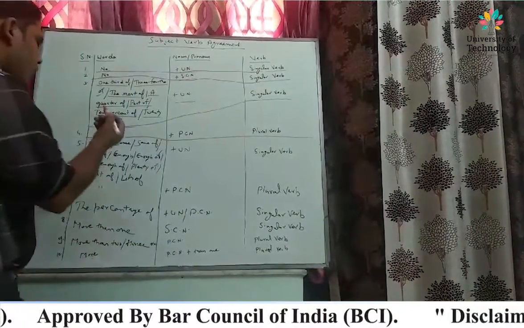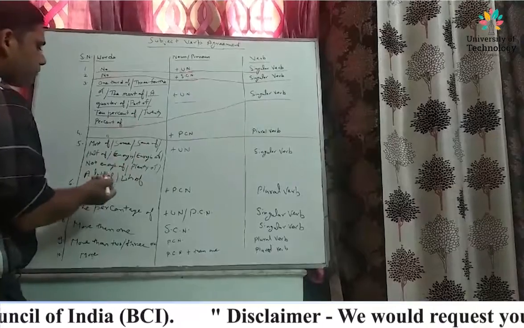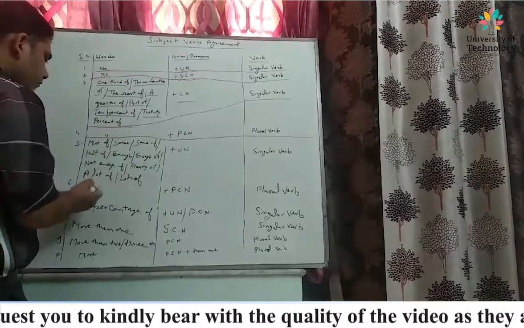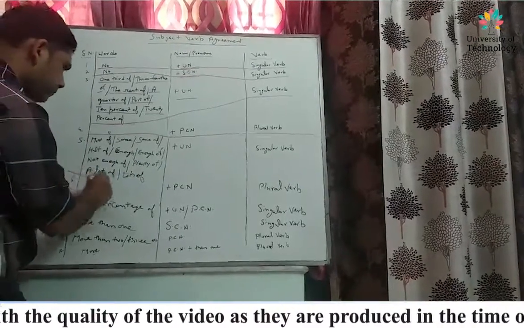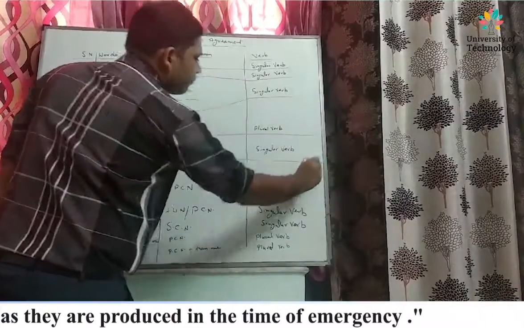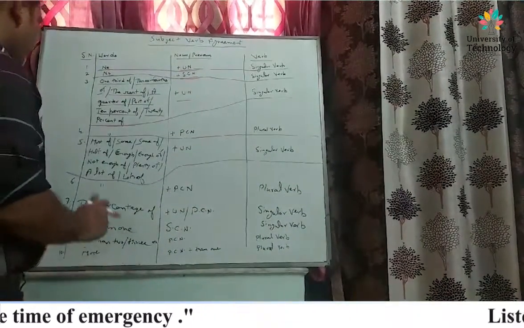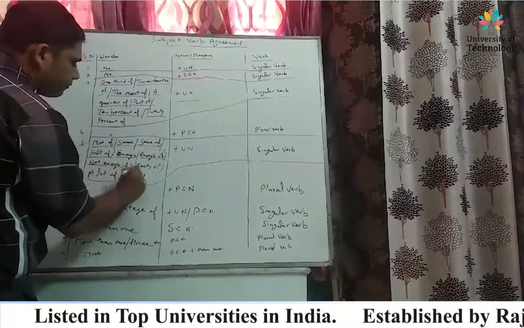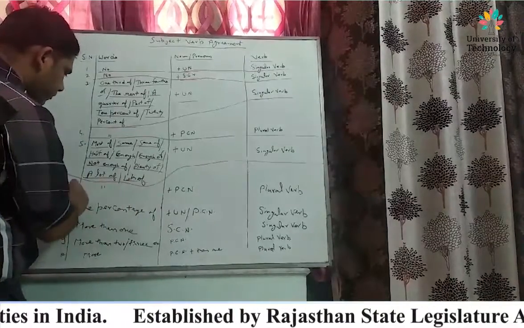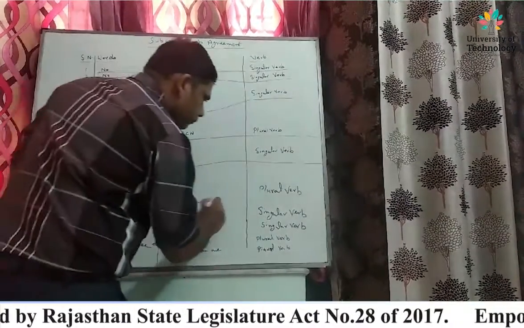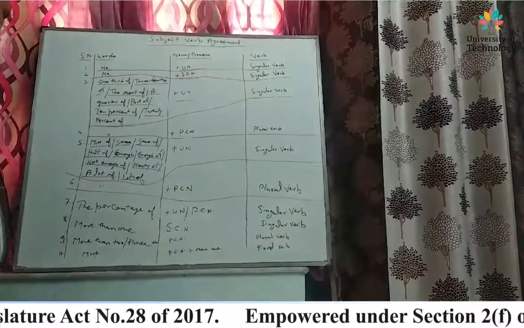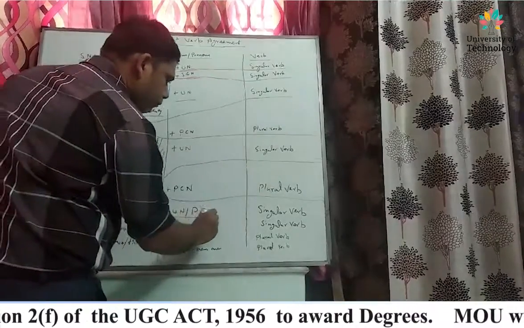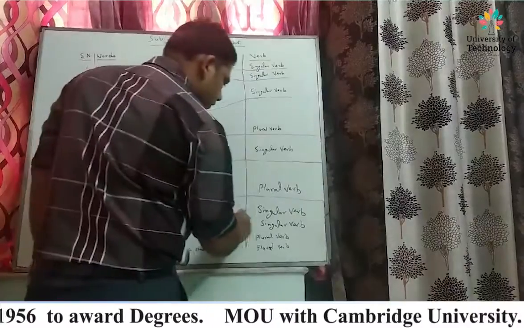Next, most of, some of, half of, enough of, not enough of, plenty of, a lot of, lots of, uncountable noun, singular verb. Next, most of, some of, half of, enough of, not enough of, plenty of, a lot of, lots of, plural countable noun, plural verb. Next, the percentage of, uncountable noun, plural countable noun, singular verb.